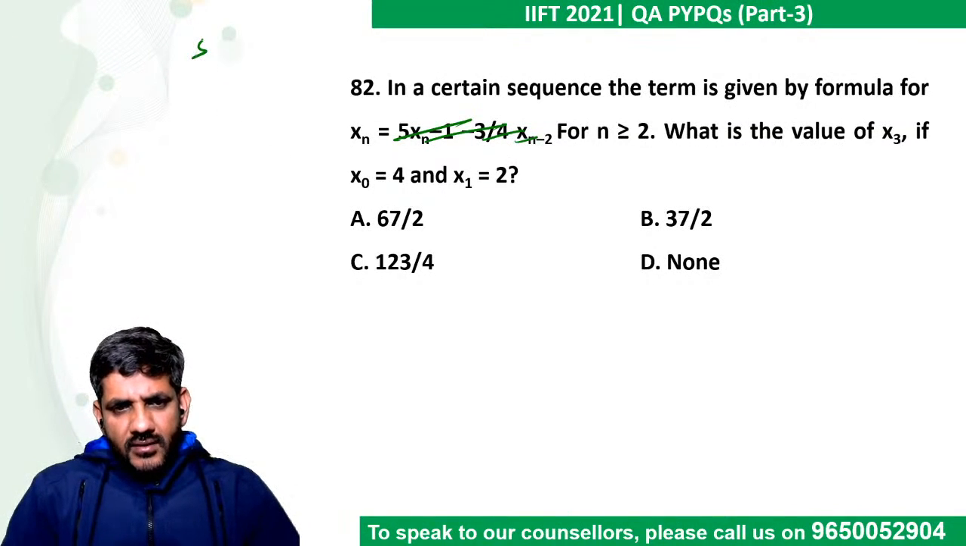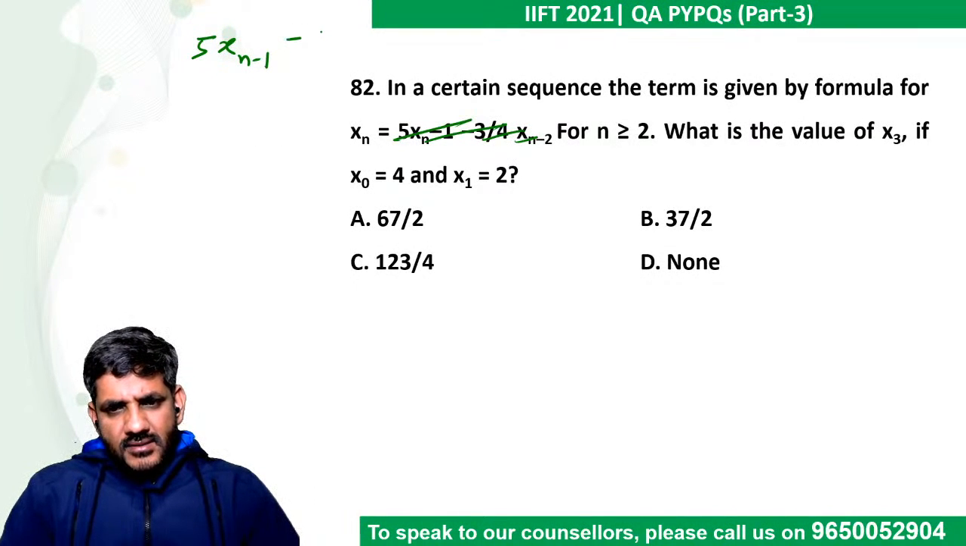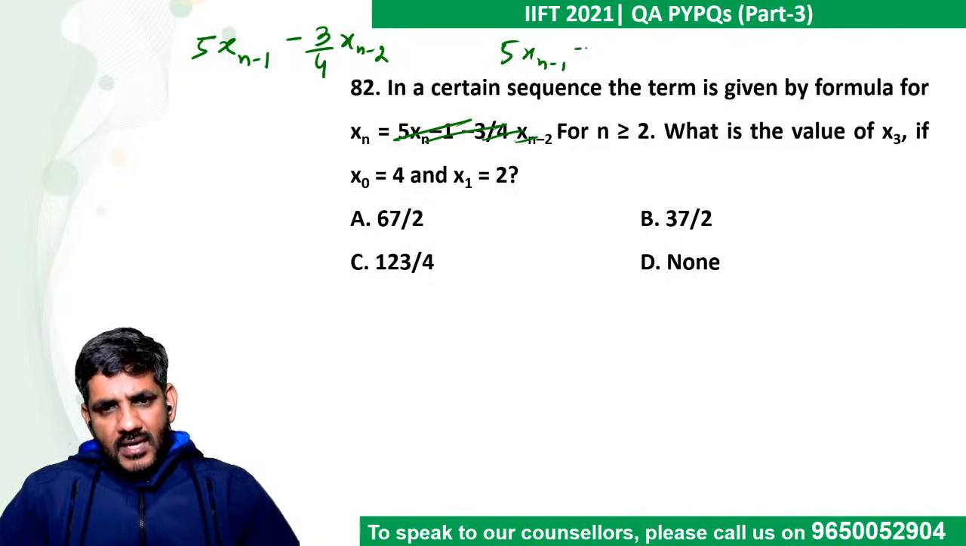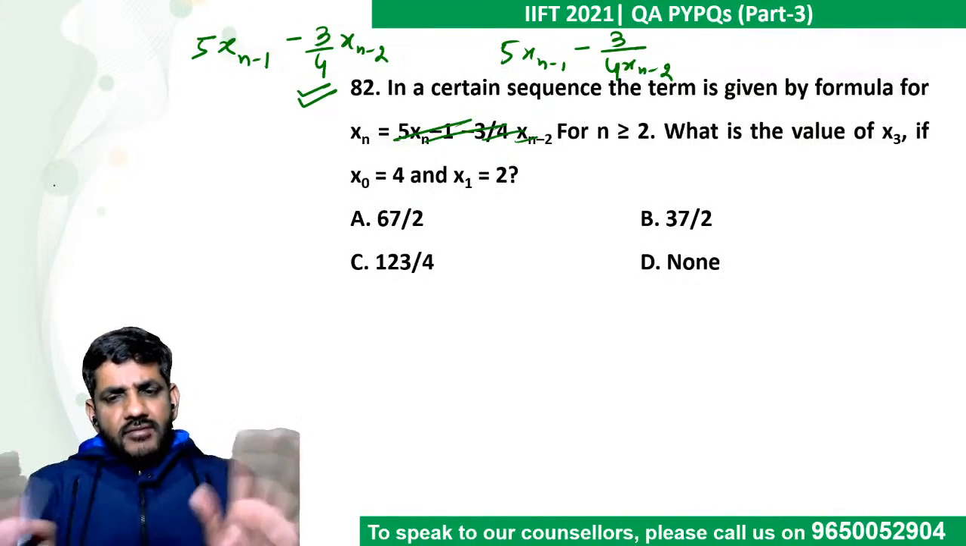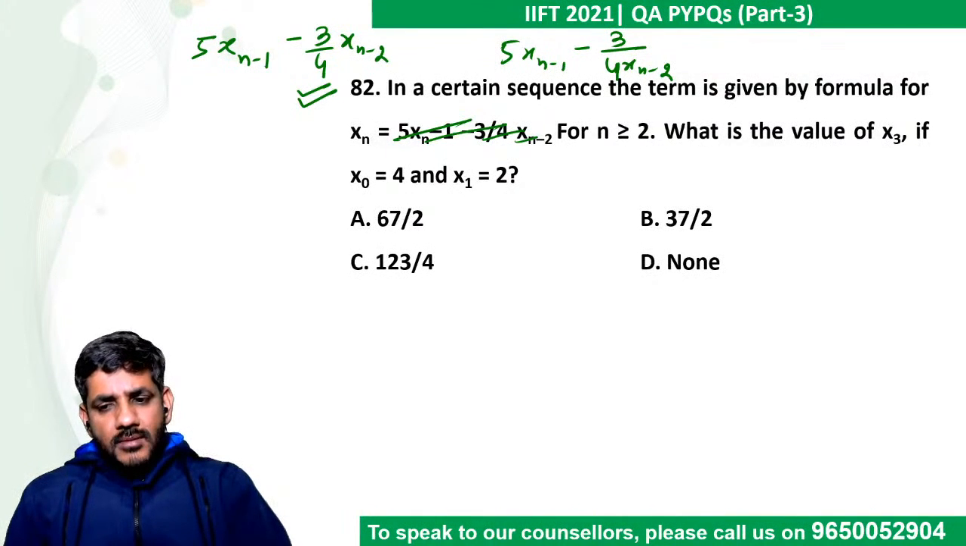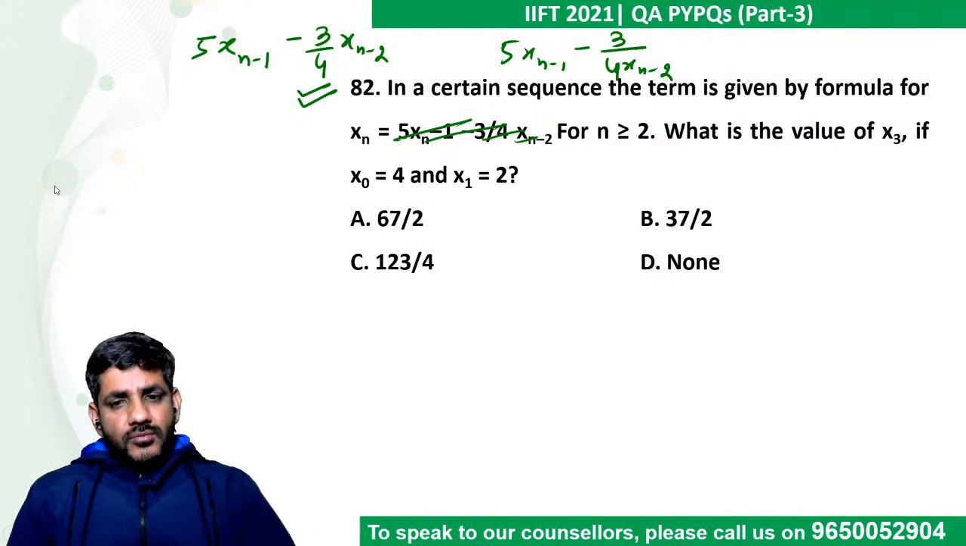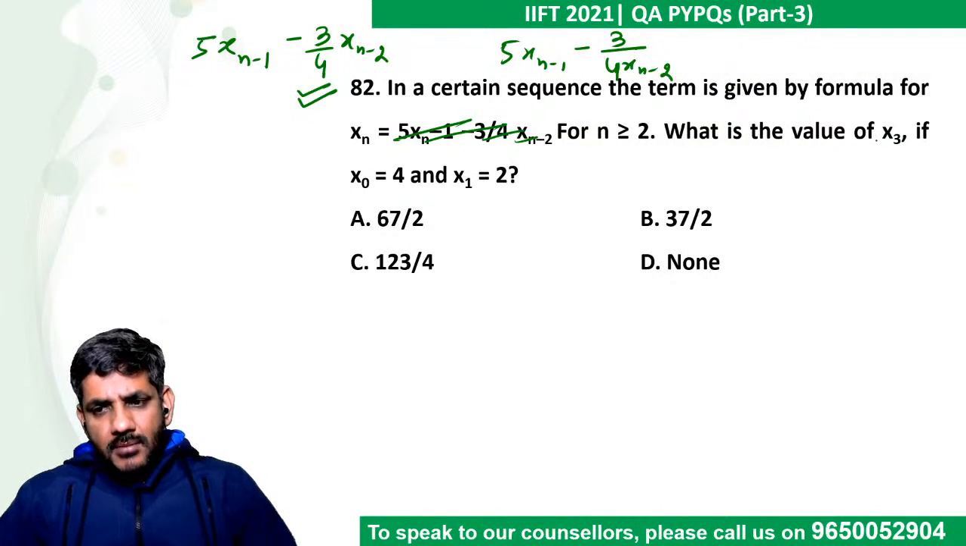It must have been 5 times of x(n-1) minus 3 by 4 times of x(n). Either it would be like this or it would be like this. Just by my experience, I am saying that probably this would be there. But anyway, I know that this question is doable. The reason is x0 is given, x1 is given, and the question is just asking about x3.